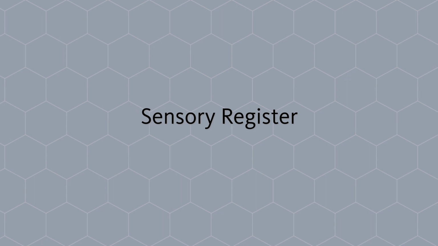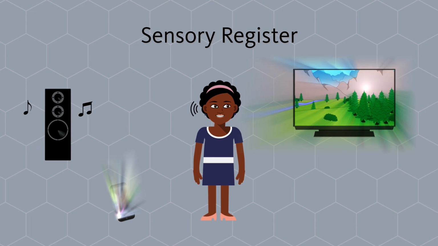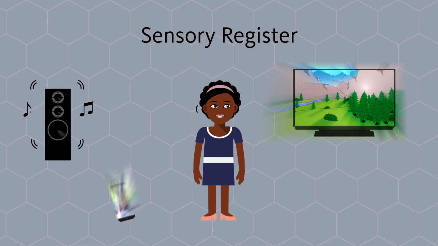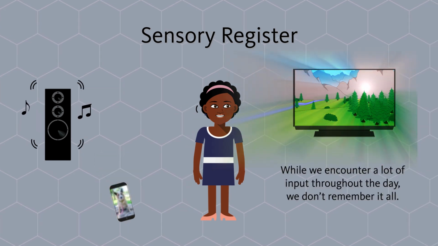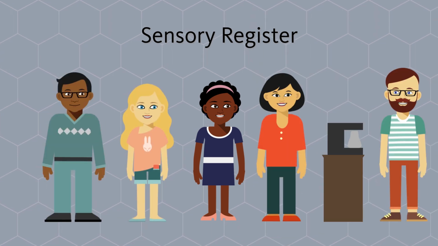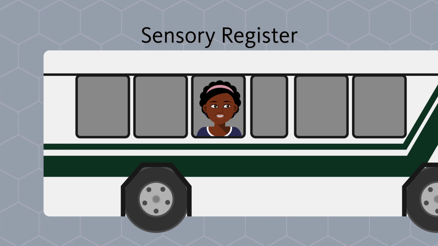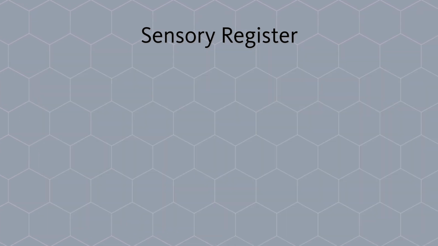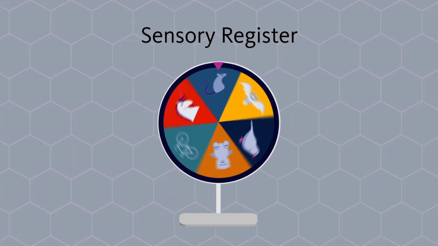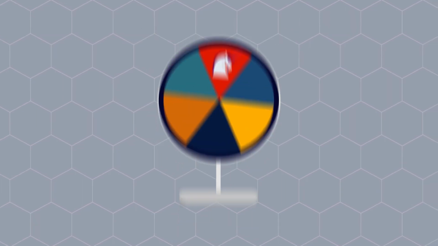Sensory register. The first stage in the model is input from your environment. You may hear, see, feel, or otherwise encounter information, which enters your sensory register. While we encounter a lot of input throughout the day, we don't remember it all. If you think about standing in line at a coffee shop, riding the bus home, or other daily routines, you likely don't remember everything you heard, saw, or felt in these situations. The sensory register has a very short duration, only a fraction of a second. This means that unless you focus your attention, the input will be forgotten almost immediately.